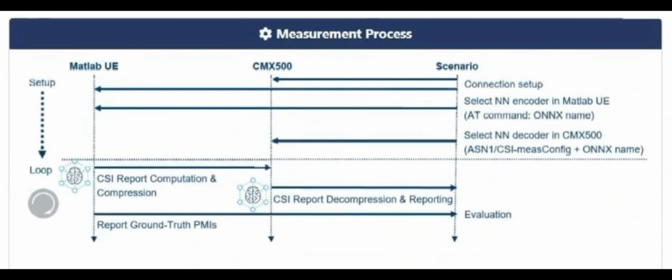What kind of AI were they using? Did they mention the network type? They did. It was based on a structure called IMCSINet. Essentially, it takes that channel description, that snapshot of the radio path, runs it through these layers designed to find the important patterns, and then quantizes it, boils it down into that compact bit string. Got it. So MATLAB UE figures out the channel, AI encoder compresses it to bits, sends it to the CMX500 tower. And the CMX500, which is also running the matching AI decoder they developed, takes those bits and tries to reconstruct the original channel details, or specifically the beamformer directions.